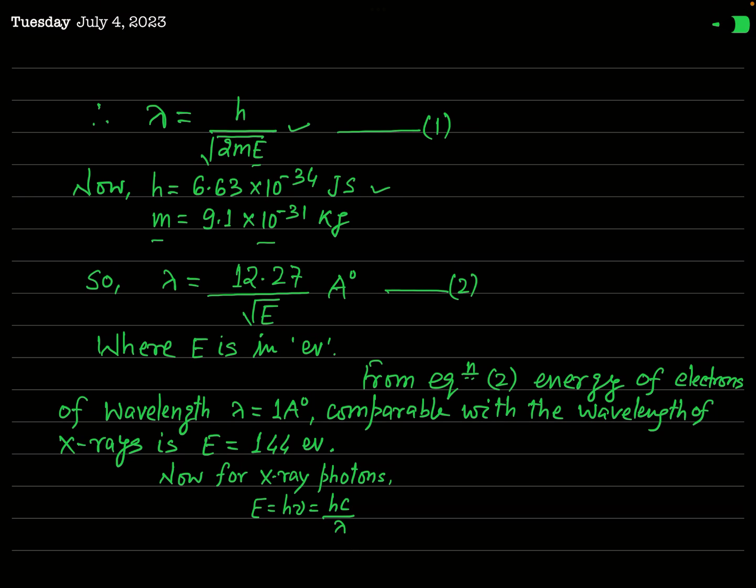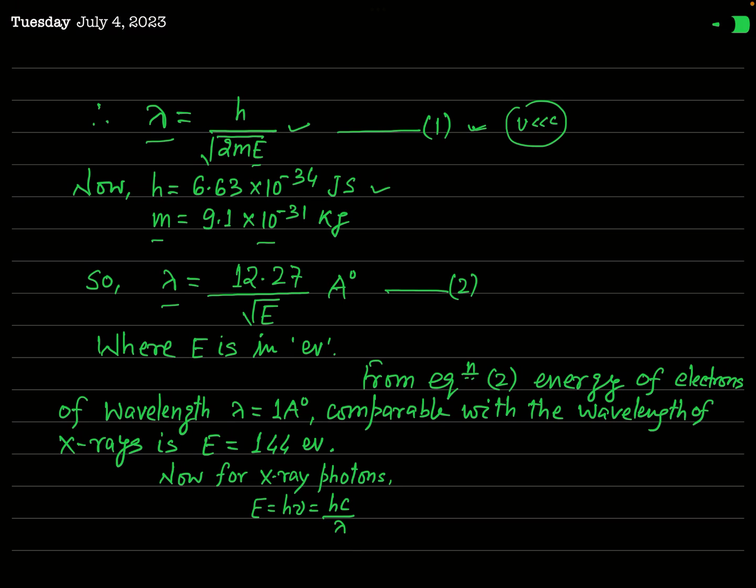You should remember that this formula which I have written for the wavelength of the electron is valid only in case of non-relativistic motion of the electron. It means you are considering that the electron is moving with a speed v which is much smaller than c. So in the non-relativistic limit, the wavelength of the electron will be lambda equal to h over square root of 2mE.